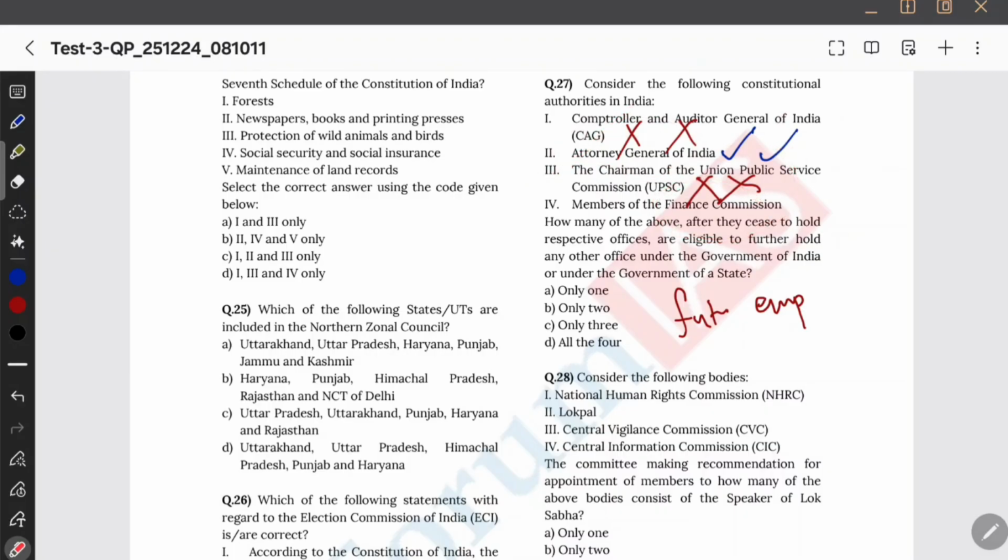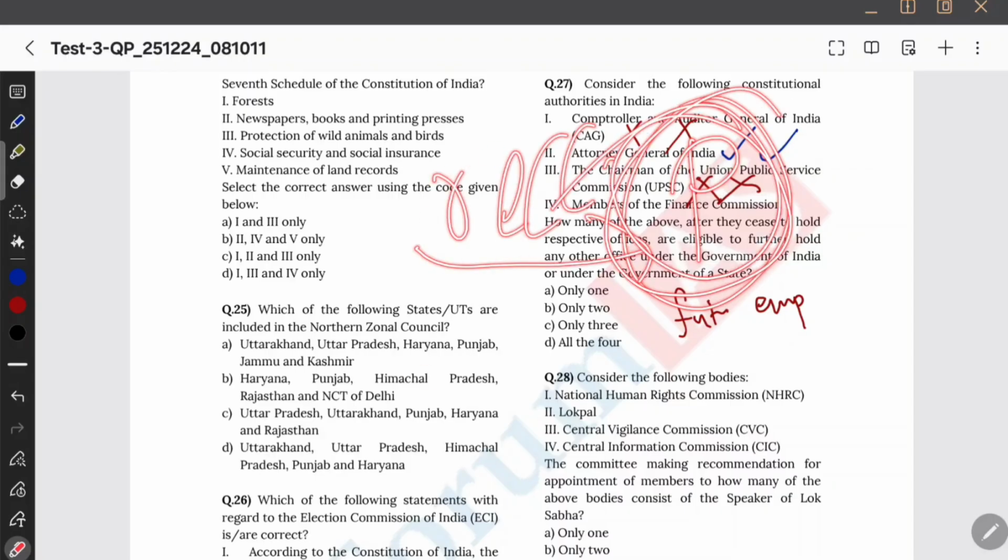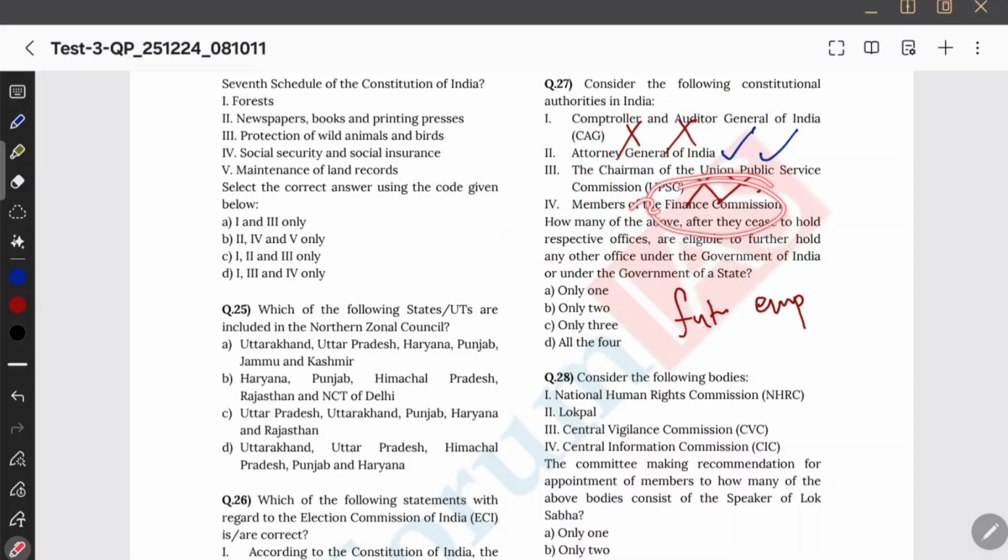Finance commission, it is an advisory body. Okay. And it sends a report to whom? It sends its recommendation to president, right? So tell me, the finance commission has 5 people, chairman and 4 members appointed by the president, and this finance commission is going to recommend to the president only. But then tell me why? I mean, what is so important in finance? Yeah, you can be reappointed and you have future employment also. Similar to advocate, similar to a lawyer, it is similar to finance. They are just some streams. Okay, they have both reappointment and future employment.